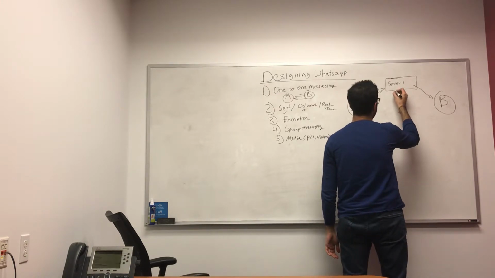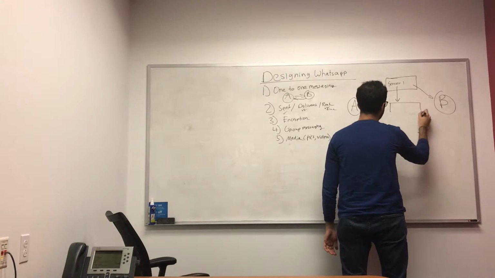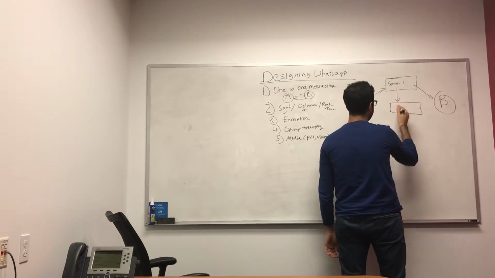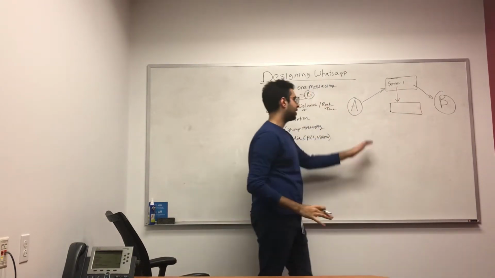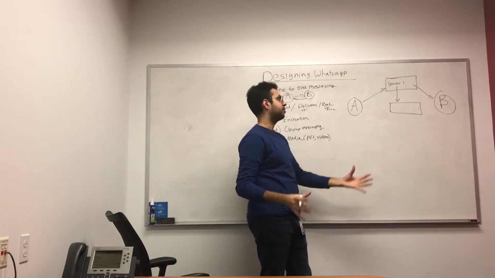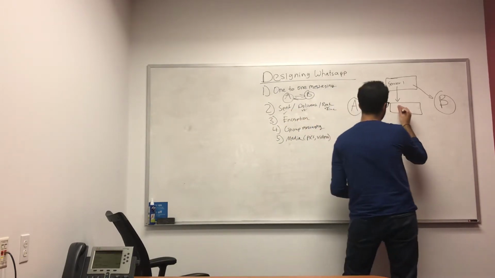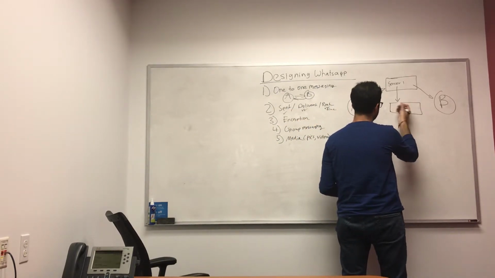So within server 1, let's say within here, this is our queue, and this server could have a queue of messages that this server wants to send to other people. So a message could have some attributes such as from, to, and the message.